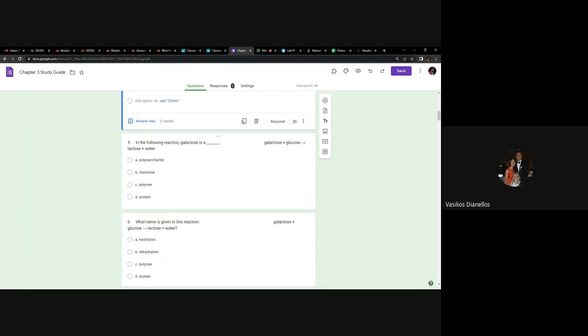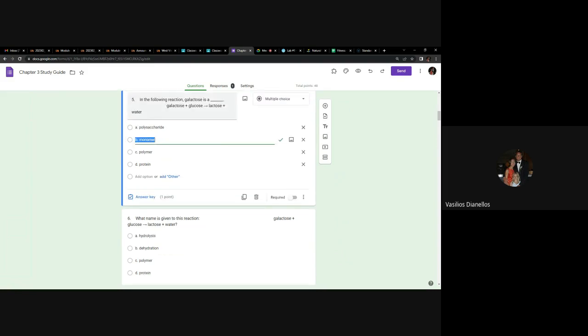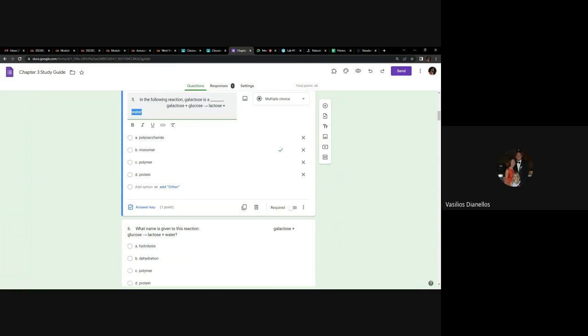In the following reaction, galactose is a blank. So we have galactose plus glucose equals lactose plus water. Oh, here we go. This is kind of an important question. You won't get it exactly as written, but you should be able to get this. And you will probably get some version of this with some other words that you might not recognize, but that's okay because here's what you need to look for. We see that we put 2 things together, and then there's a water molecule in the products. So the fact that we put 2 things together and there's a water molecule in the products, that means we put them together. So it's a dehydration reaction.